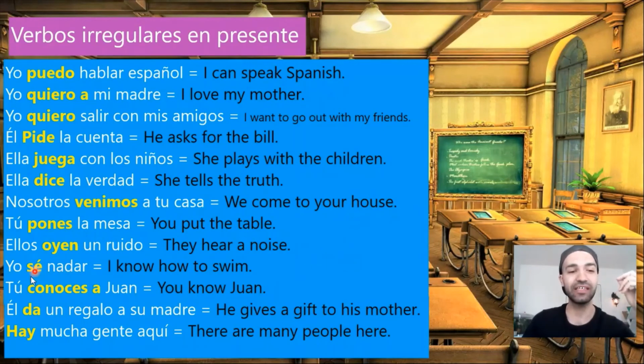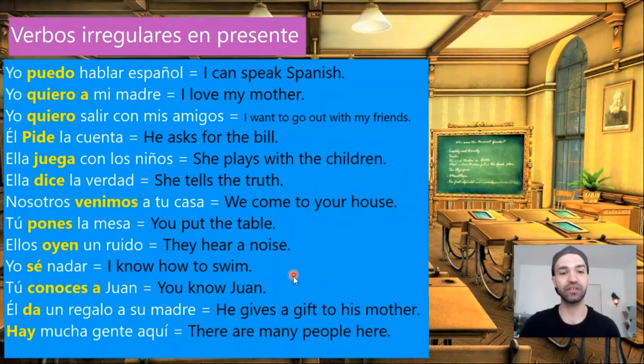Now let's see el verbo conocer. Conocer, we use it to say that we know someone or that we know something. But when we want to say that we know someone, we should add the preposition a. Conocer a alguien, to know someone. For example, you know Juan. Tú conoces a Juan. I know Juan. Yo conozco a Juan. He knows Maria. Él conoce a Maria. Here we should add the preposition a.